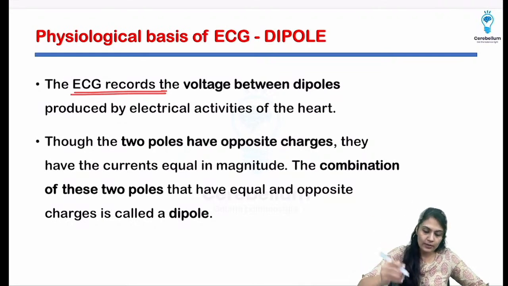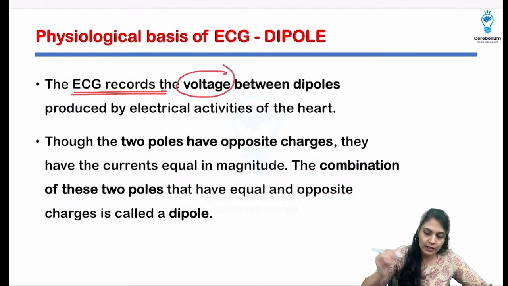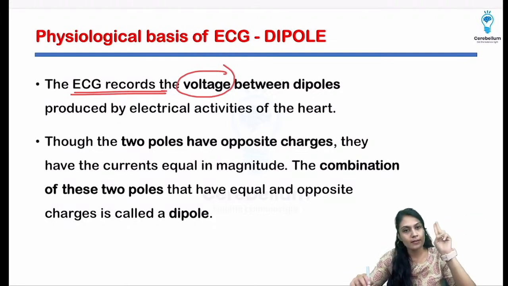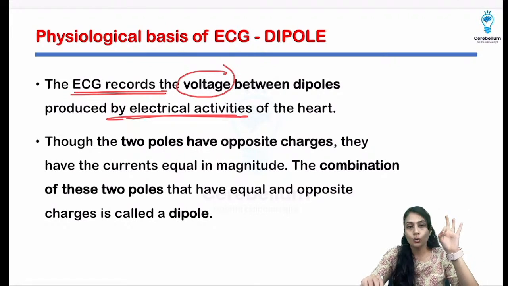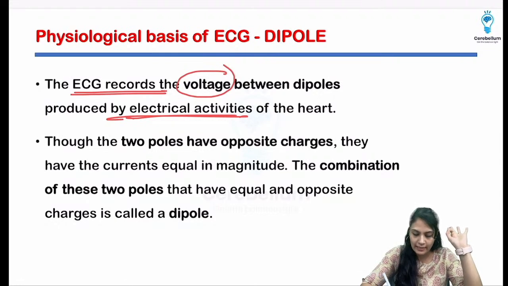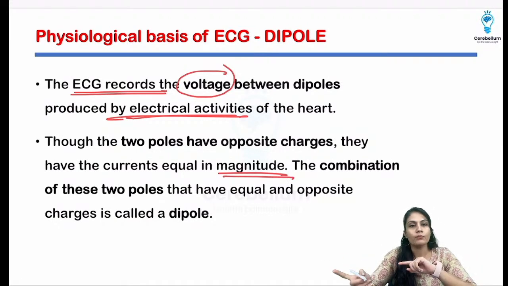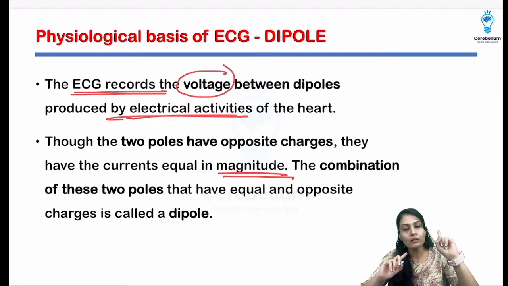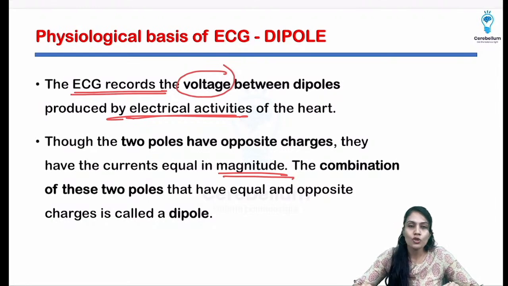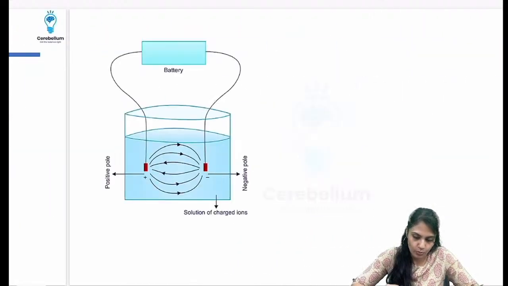Though the two poles have opposite charges, their current magnitude is equal. The combination of these two poles with equal and opposite charge is known as the dipole, right?